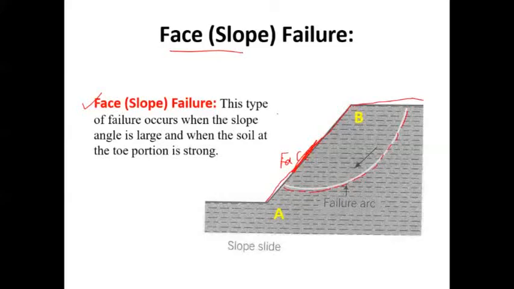It is an indication that the soil at this particular portion, that is at the toe, is sufficiently strong. The shear strength about this point is relatively much higher compared to the shear strength at this particular zone, this region. That is why the failure takes place in that fashion. So this is regarding the face failure.